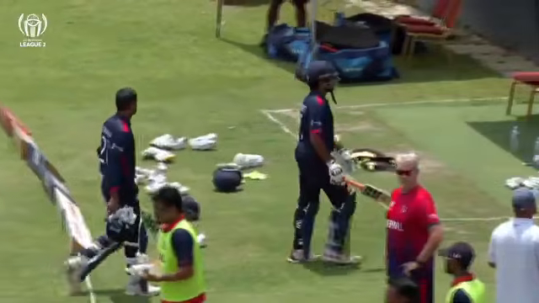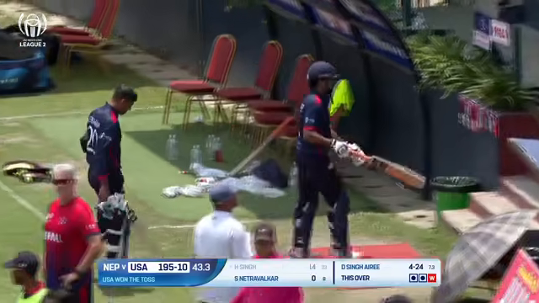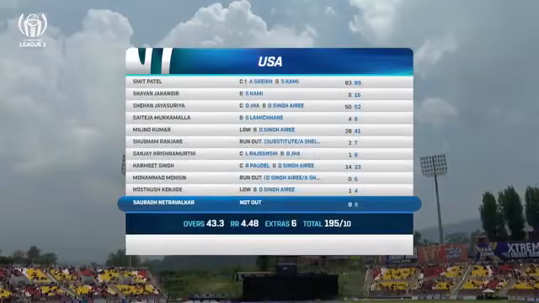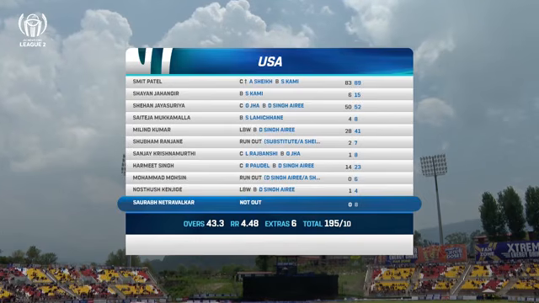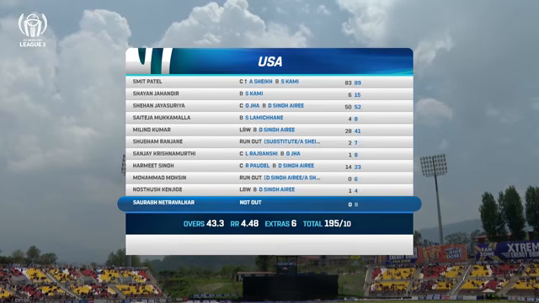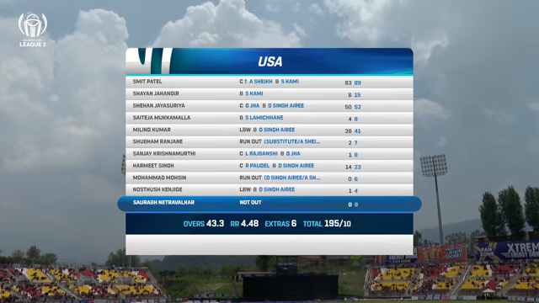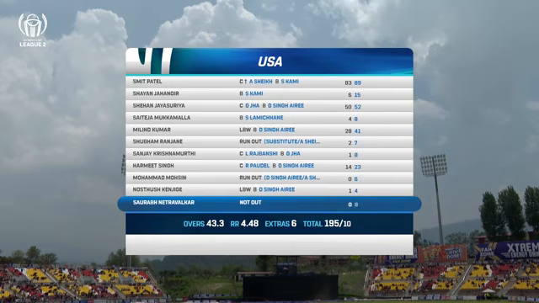Got the wickets. They've bundled out a formidable USA side for a little over 190. 195 to be precise. And in 44 overs, USA inside 200. What an effort here. USA almost pulled off a heist in the last game, chasing a big total in demanding situations. And today, they are bundled out inside 200 in less than 44 overs, courtesy of a very, very tidy and disciplined bowling performance and an extremely energetic, high-tempo fielding effort by Nepal.